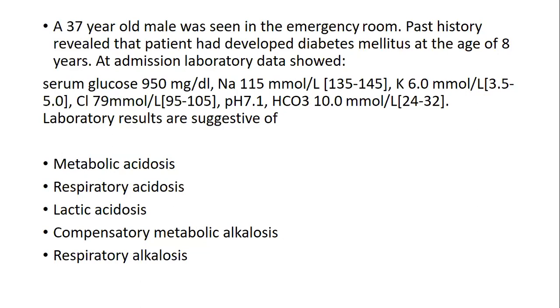At admission, laboratory data showed: serum glucose 950, sodium is less, potassium is more, it's 6.0, and chloride 79 is also less, pH is 7.1, which is purely acidotic. Bicarbonate is less.